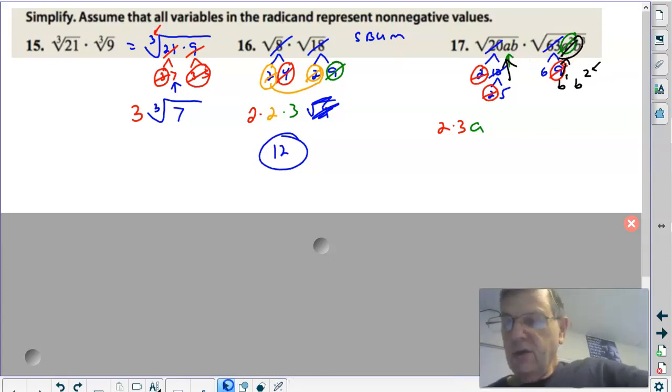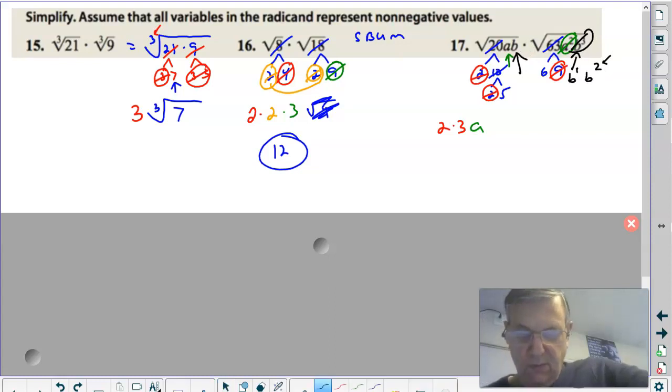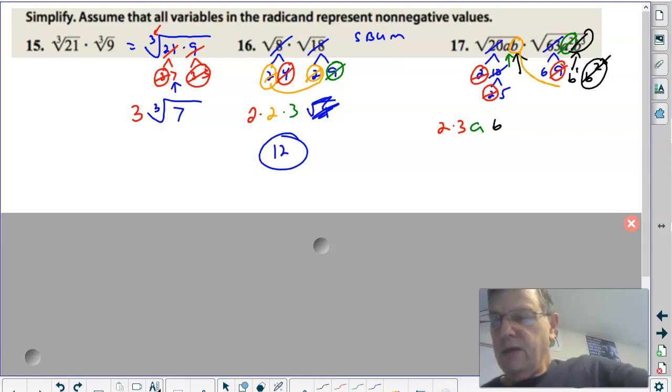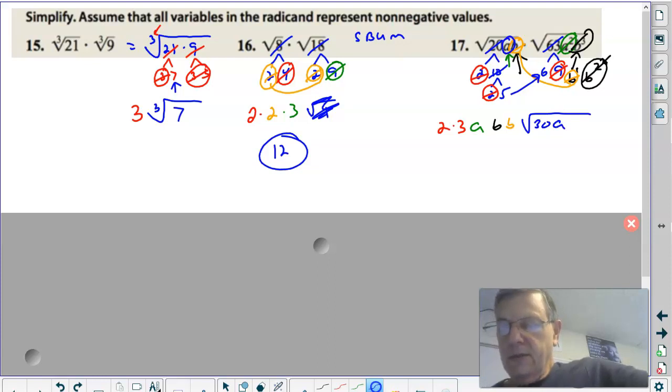So notice this. Whoops, put that back where it's supposed to be. Actually, it was right there. Okay, come on, get the right pen. All right, so what's the square root of b squared? B. Now, let me use orange here. What's the square root of this b times that b? B times b is b. What's left in? It's a square root, no index. 5 times 6 is 30. I still had the a from right there, and that's it. All right, so 2 times 3 is 6. A, b squared, times the square root of 30a.